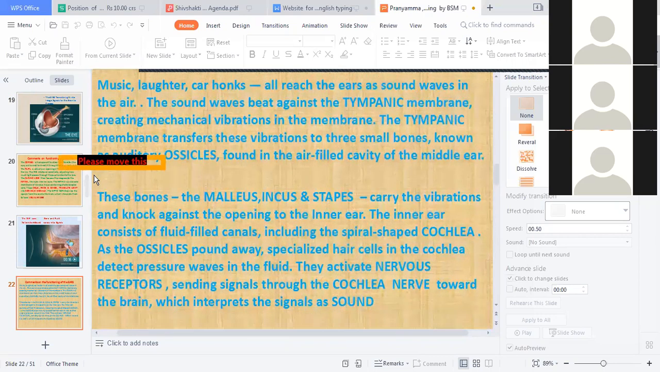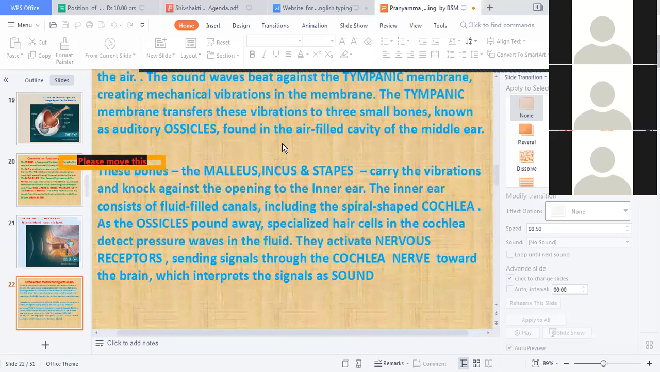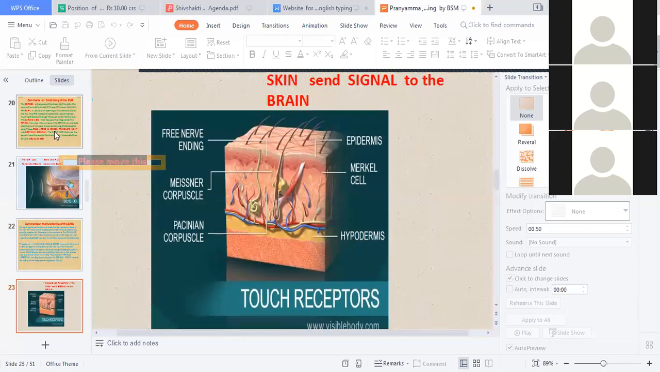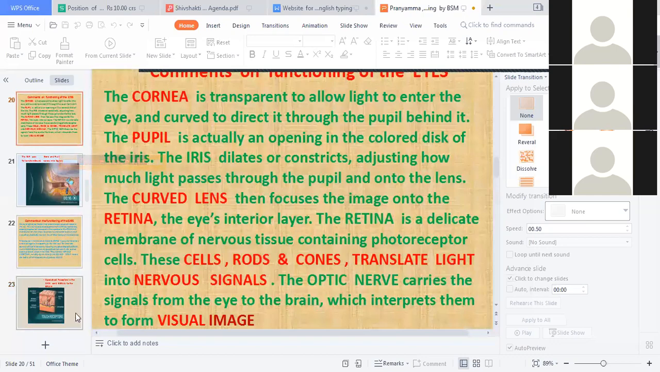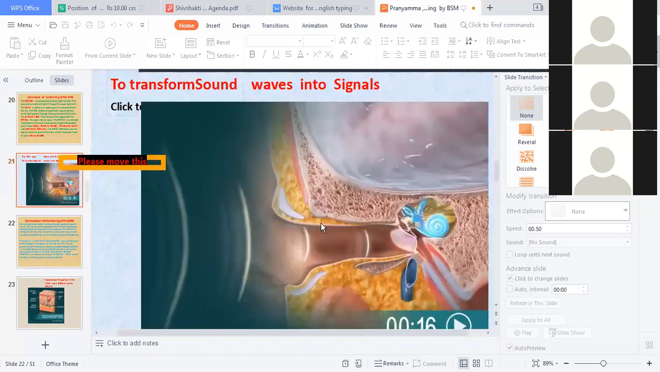The tympanic membrane transfers this vibration to three small bones known as auditory ossicles, found in the air-filled cavity of the middle ear. Then these bones, the malleus, incus, and the stapes, carry the vibrations and knock against the opening to the inner ear. The inner ear consists of fluid-filled canals, including the spiral-shaped cochlea. This is the cochlea, which looks like an amoeba.